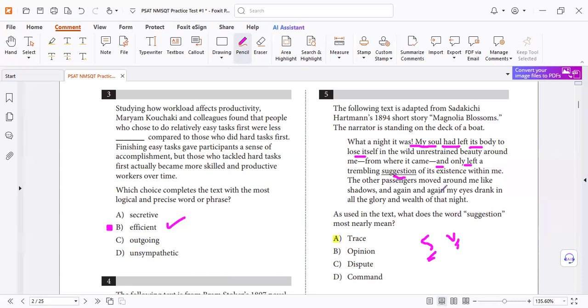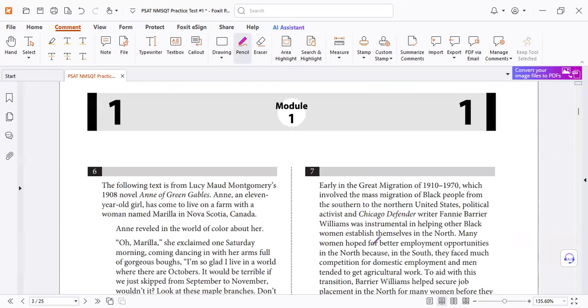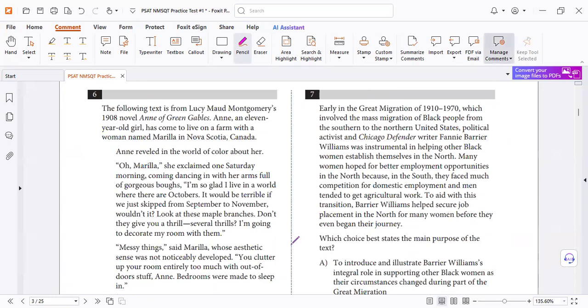Left what? We test you for object. A trembling suggestion of its existence within me. That means we have evidence that it's existent within me. So we need trace. As you know, trace just like indications, evidence, but not opinion. So my soul, I'm not talking about she left opinion or, of course, disagreement is wrong and the command wrong. So trace. That's all. Right? So follow the rules of the structure can help you. Now you can try again for the next question. Come on, go.